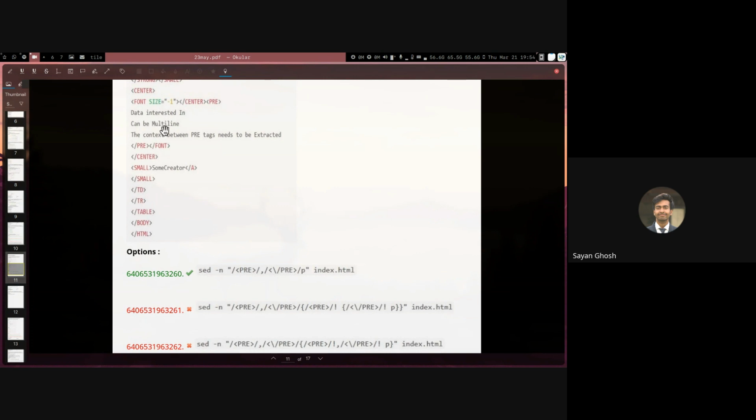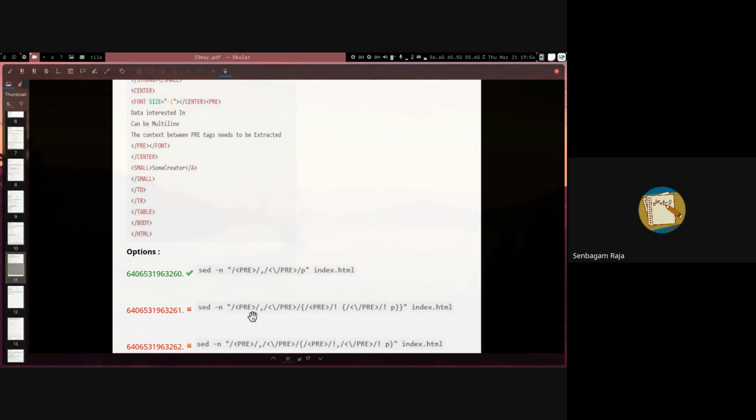So here the question asks you to print that. If the question asks you to print only these 3 lines, then this would have been a correct option and this would have been a wrong option. So depending on the question, the option is correct or incorrect. Here we are asked to print including those, so this is correct and this is incorrect. If we were asked to print excluding those, then this would have been incorrect and this would have been correct.